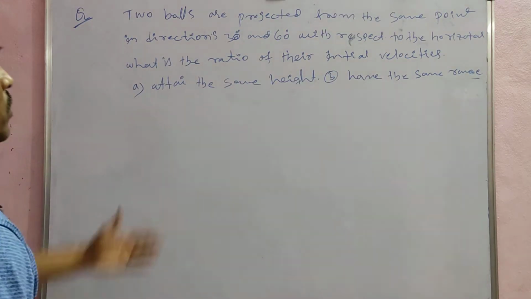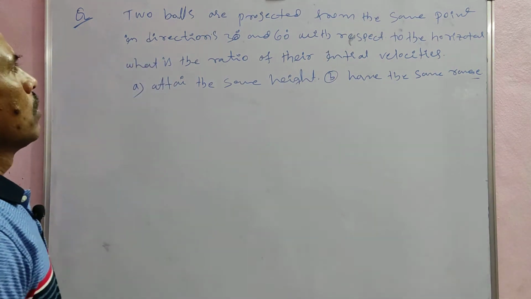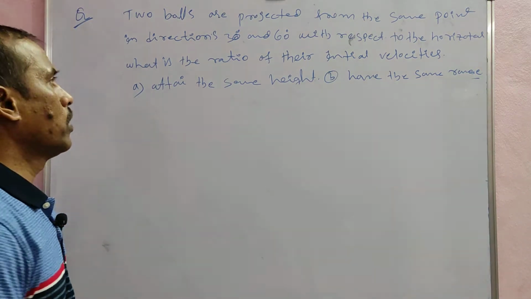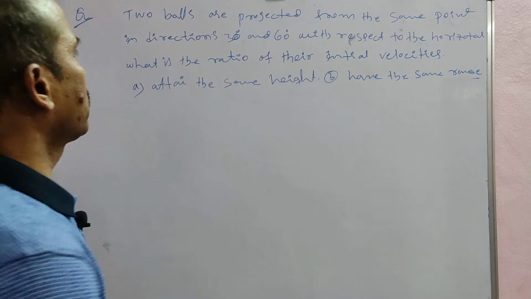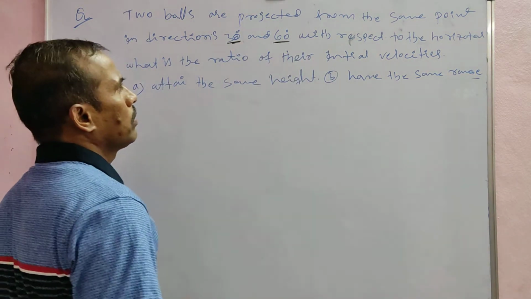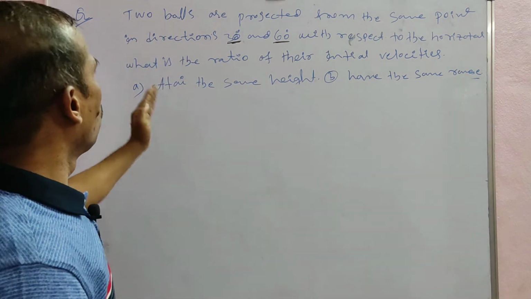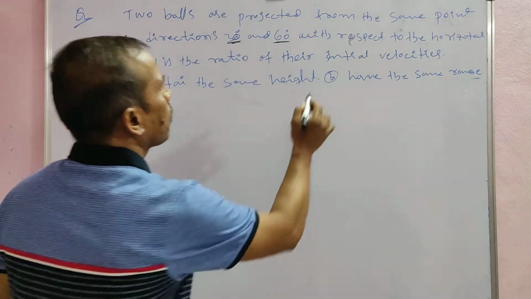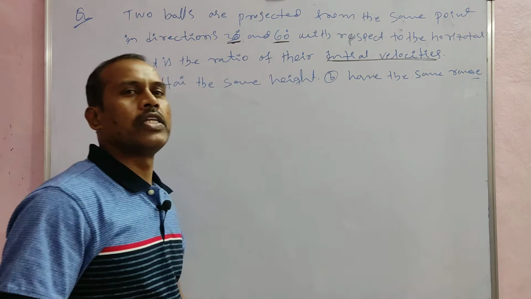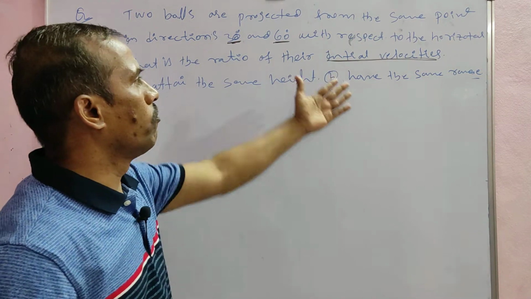Here is the next problem. Two balls are projected from the same point in directions 30 degrees and 60 degrees with respect to the horizontal. What is the ratio of their initial velocities? We need to find the ratio of the initial velocities.